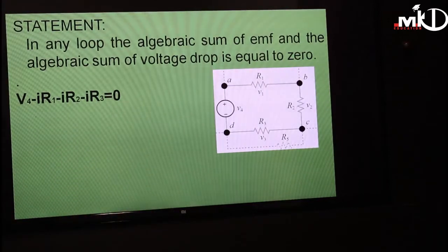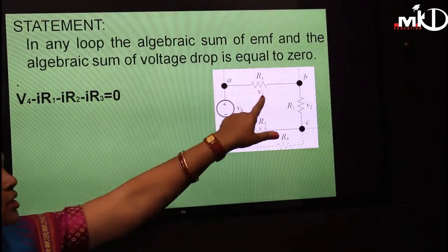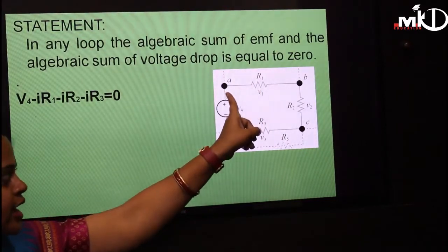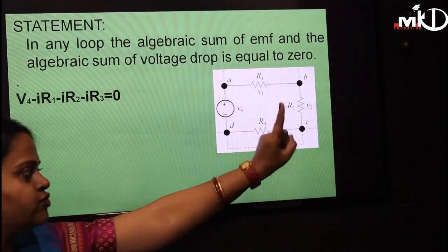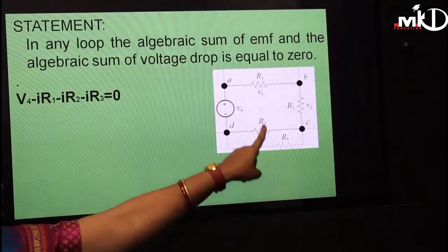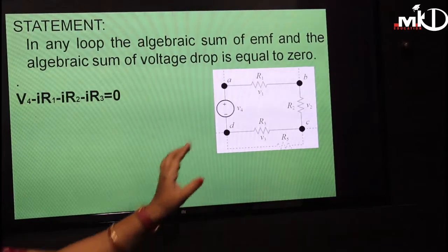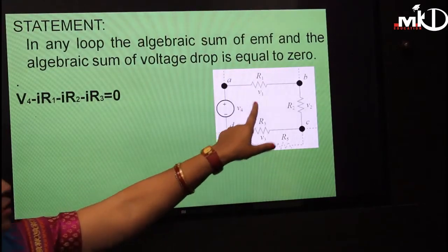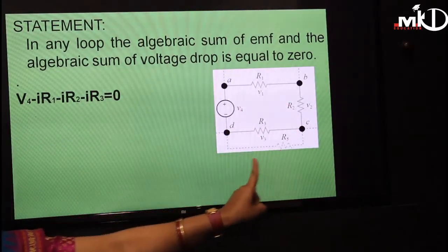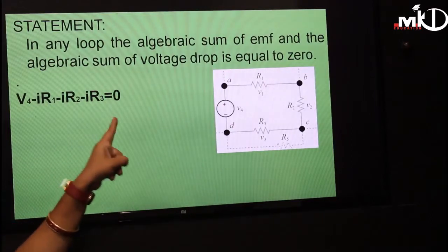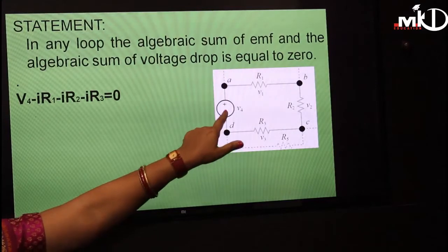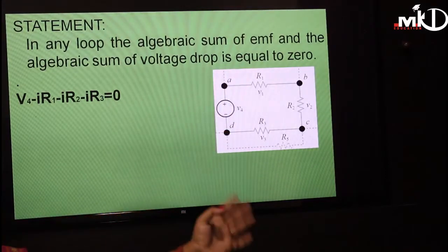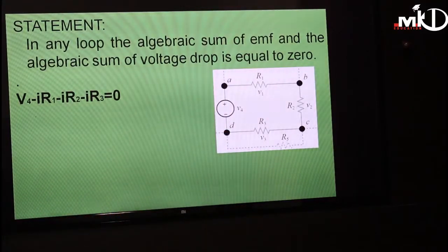Voltage drop means I into R: total circuit current into R1 is V1, circuit current into R2 is V2, circuit current into R3 is V3. So the algebraic sum of V4 and all these V1, V2 and V3 must be equal to 0. We just have to see the sign convention, whether it is minus to plus or plus to minus.